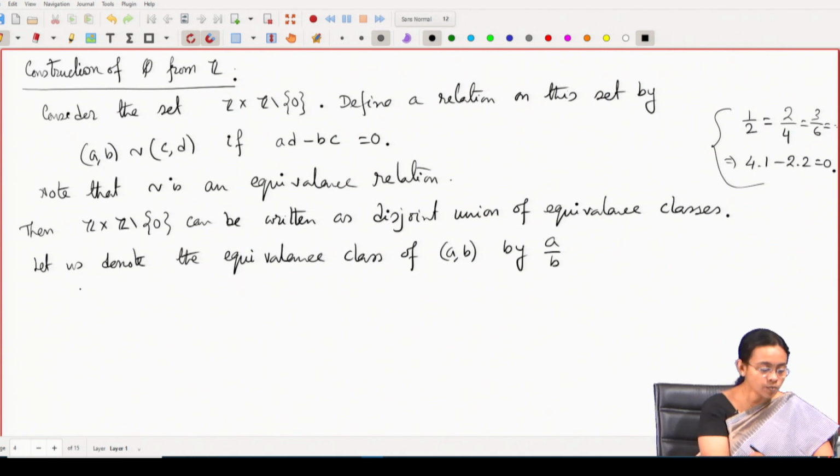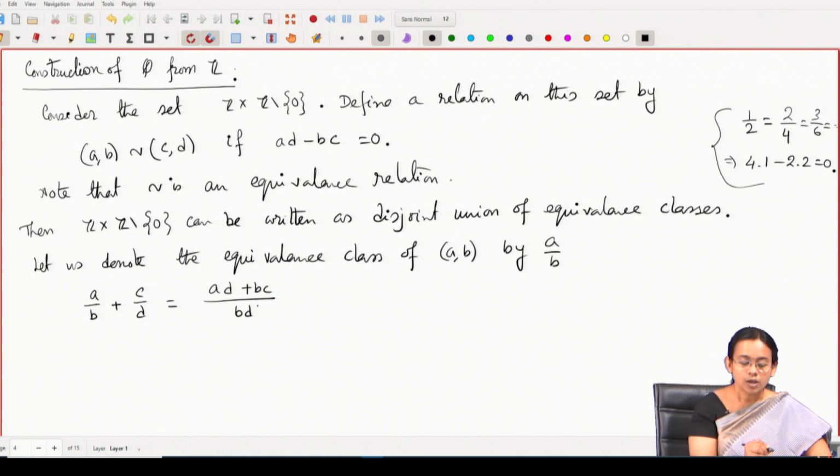Now I can define addition on these rational numbers. I have defined the addition of two equivalence classes as AD plus BC divided by BD. Since B is non-zero and D is also non-zero and Z is an integral domain, BD will be non-zero, and AD plus BC is the addition and multiplication that we are doing in the ring of integers.